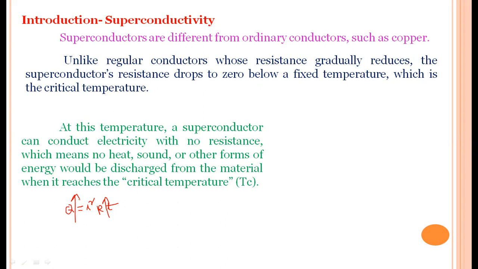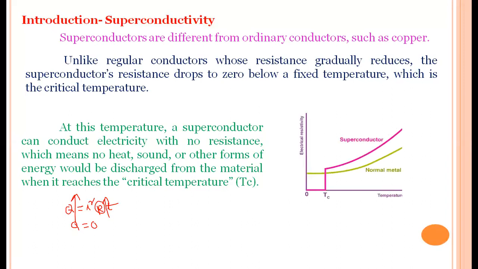So when the resistance is zero, what happens? According to this principle, when resistance is zero, the liberation of heat is also zero. This is very useful for applications nowadays. If a superconductor is discovered at room temperature, tremendous changes will occur in industries. Below the critical temperature the resistance is zero. If this critical temperature is room temperature, the success would be very good.